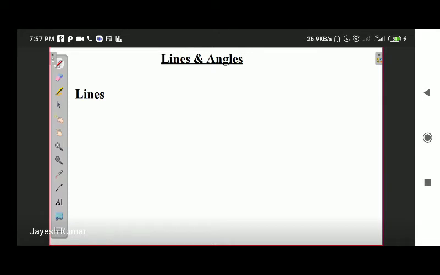Now, lines and angles. Before talking about the chapter, let me make one more thing clear. All the questions, including examples and questions of the exercises, are to be done in your homework notebook for the whole geometry portion. I'm not going to tell you every day to do this question or that question. All the questions that are in NCERT, including examples and questions from the exercises, are to be done in your homework copy without any fault.